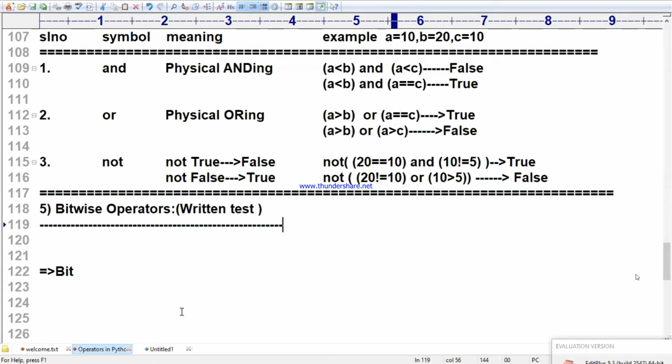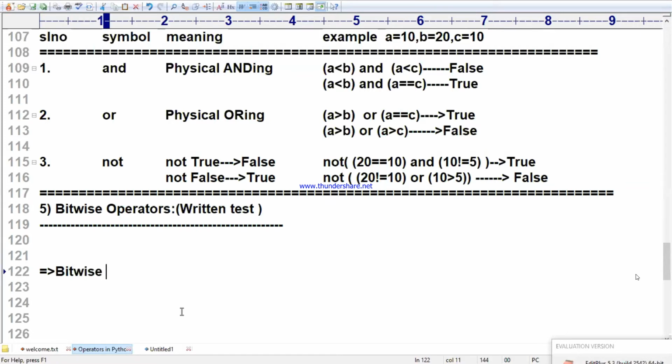Listen carefully. During one explanation, if you say sir, I did not understand, and ask me to explain once again, I have to go back. Okay, from the written test point of view, how to answer it, sir? With the left hand, left finger, how to answer it, sir? Now I am going to tell you.